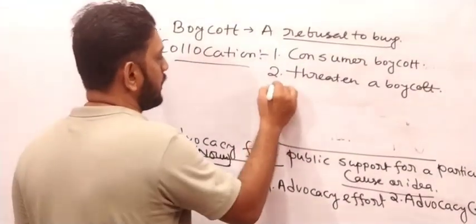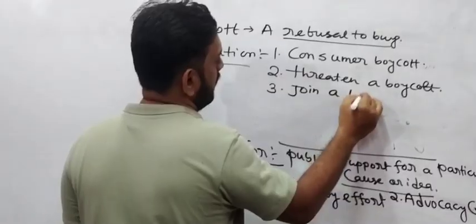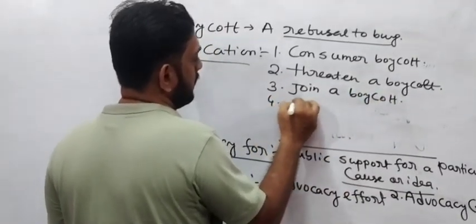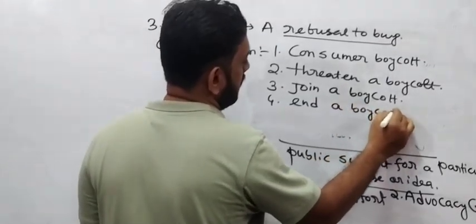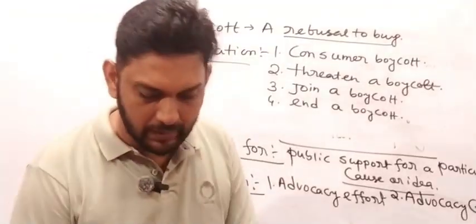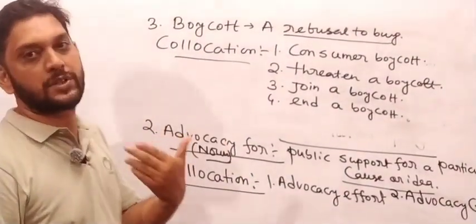Third one, join a boycott. Number 4, end a boycott.